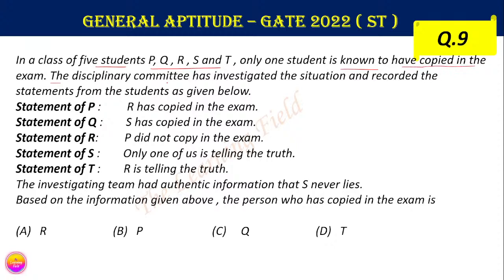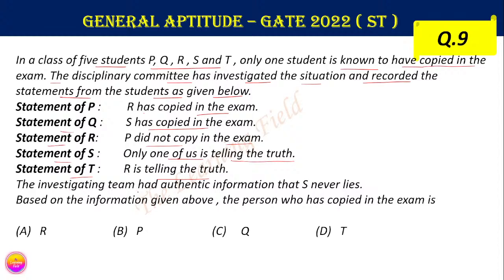The disciplinary committee has investigated the situation and recorded the statement from the students as given below. Statement of P says R has copied in the exam. Q says S has copied in the exam. R said that P did not copy in the exam. Statement of S is only one of us is telling the truth, and statement of T is R is telling the truth. Okay, so this is the statement of 5 students.